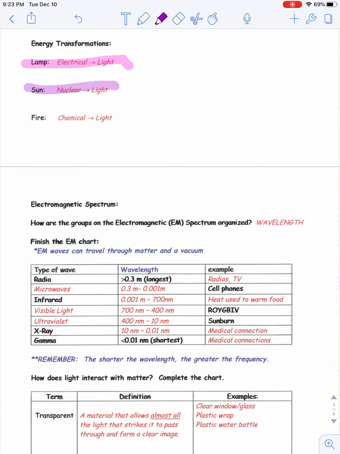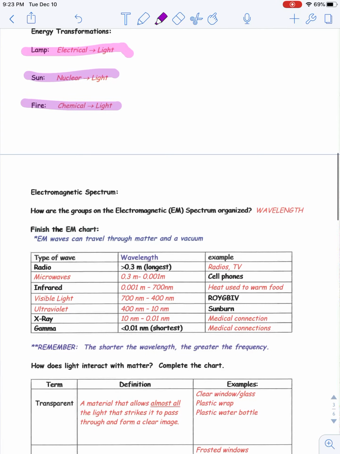Sun is the biggest one. We have a nuclear reaction here, hydrogen and helium, and then that is transformed to light. The third one, fire. So that's chemical. So a fire, candle, a chemical transformation to light.